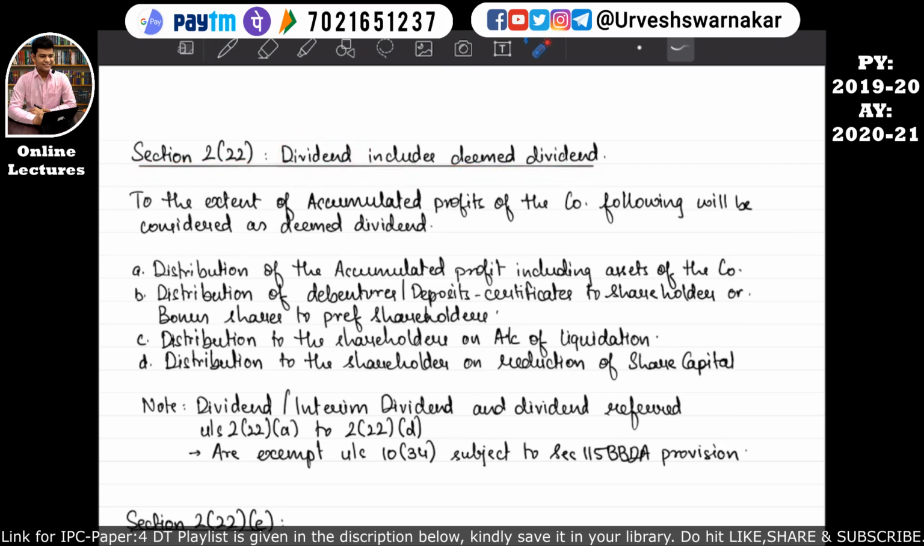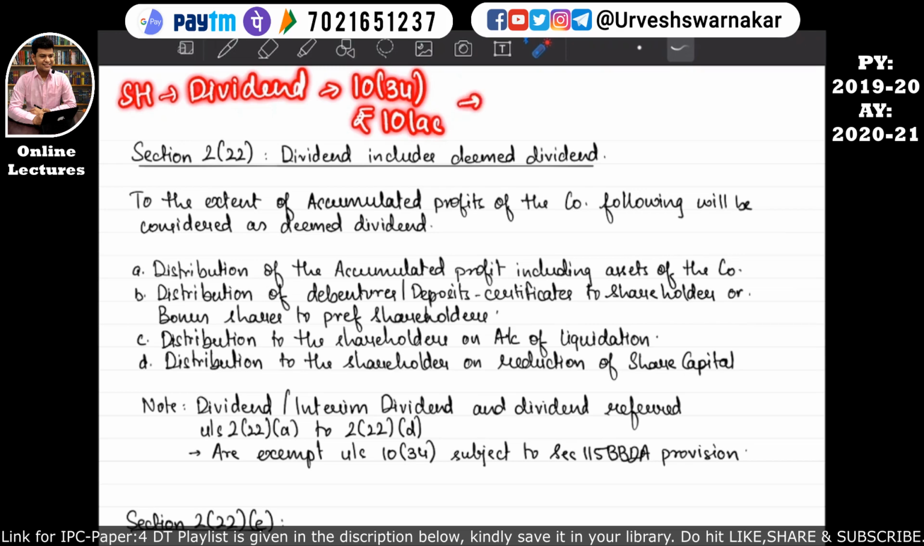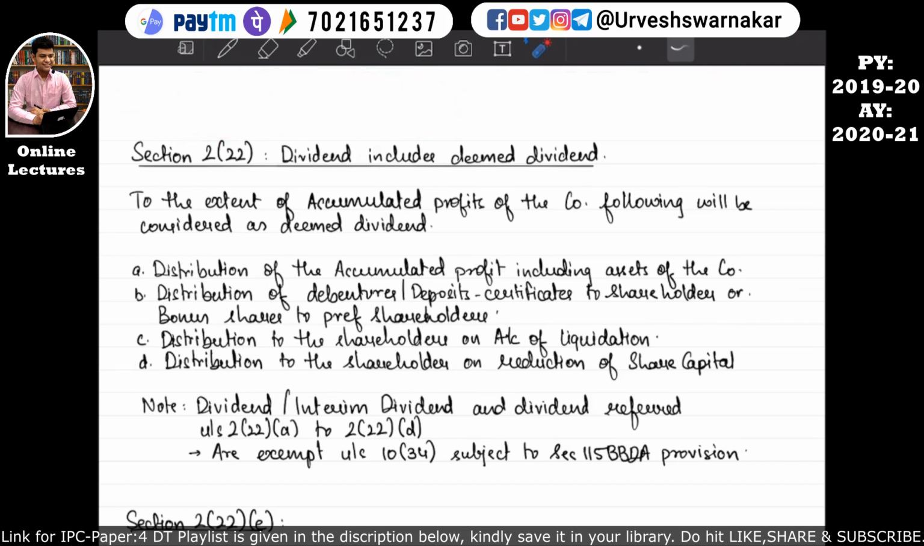So what is dividend? Dividend is simply something that is distributed by the company to the shareholders. When the dividend is distributed to the shareholders of the company, in the shareholders' hand, this dividend is exempt under section 10 subsection 34 up to rupees 10 lakhs. I hope this is quite clear. Over and above this 10 lakhs, if the dividend has been received, then it is taxable as per section 115BBDA at the rate 10%. I hope you all remember this. We have studied in this chapter only.